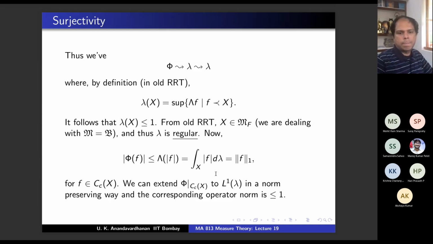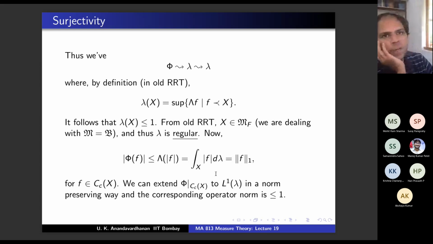See, sir, suppose phi is defined on C0x. So C0x will contain L1? No, I'm not saying that, because you don't have finite measure or anything. I'm just saying that you can restrict your attention to CCX, which is contained in L1 lambda. Now, the general picture is the following.